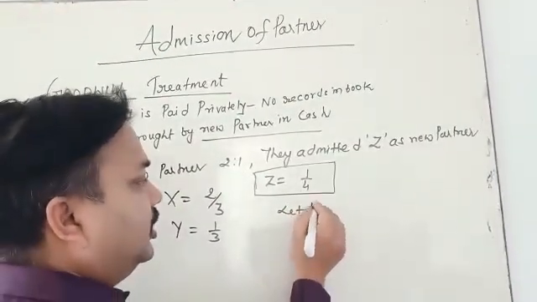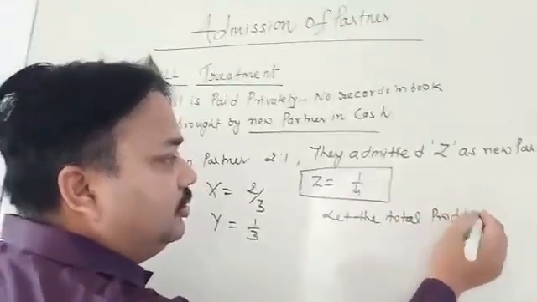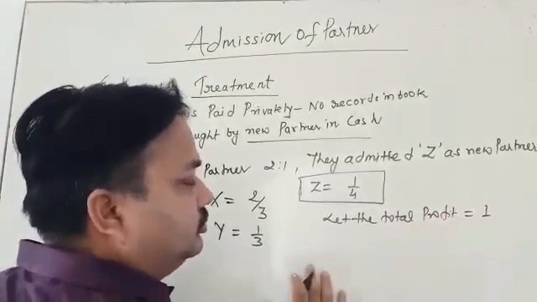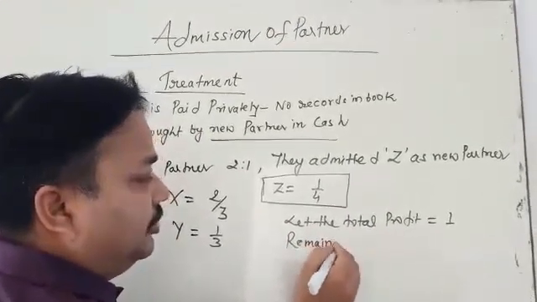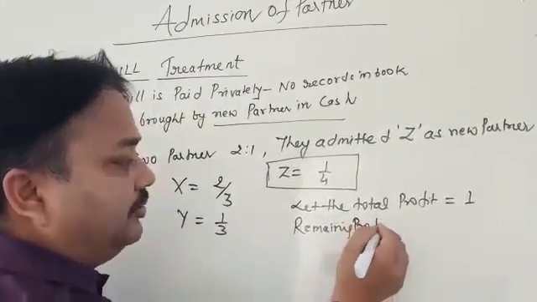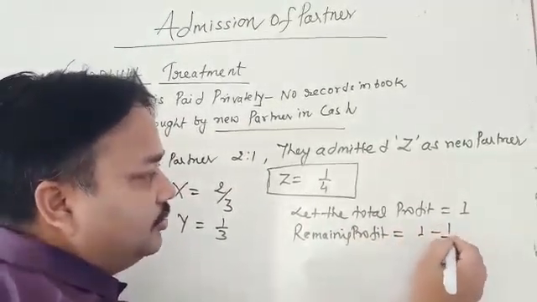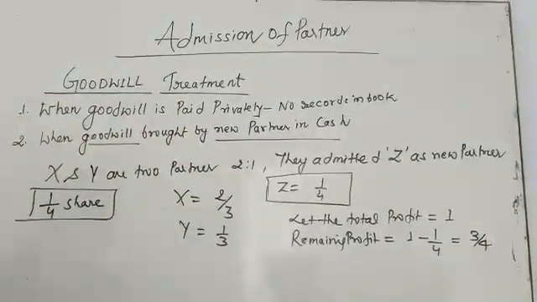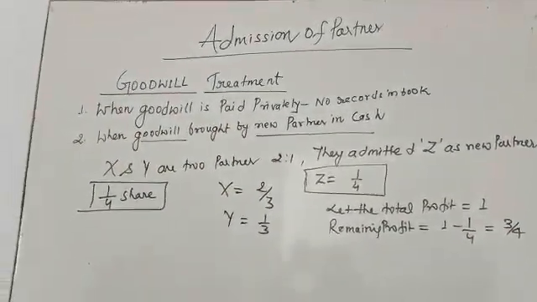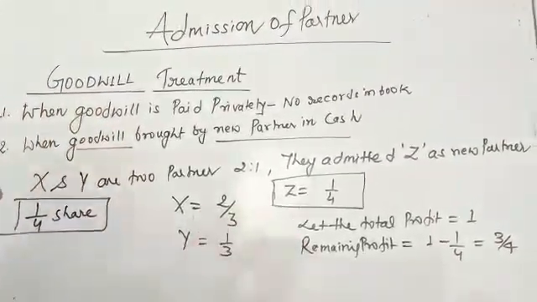Let the total profit be equal to 1. So the remaining profit after giving Z is 1 minus 1/4, which is equal to 3/4. This remaining profit is going to be shared in this way.